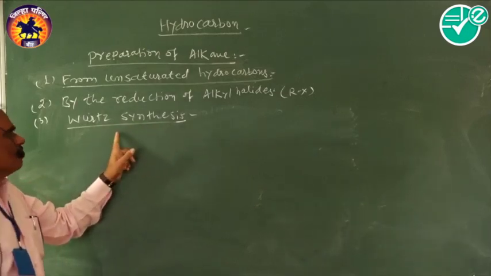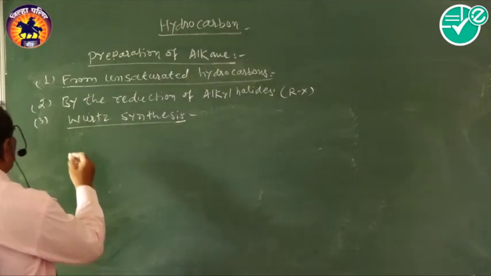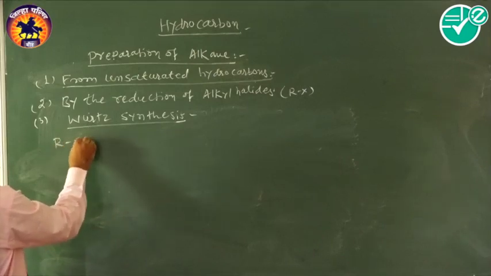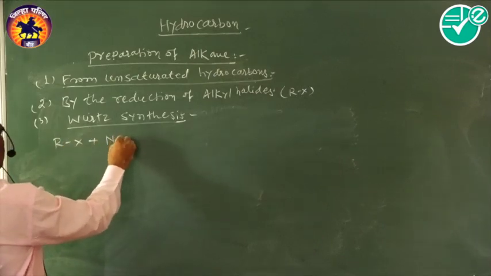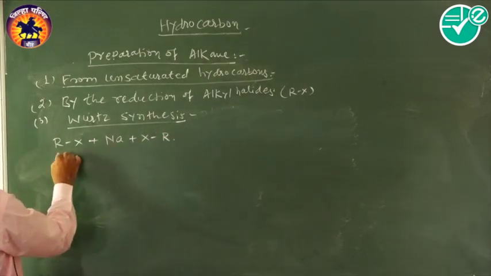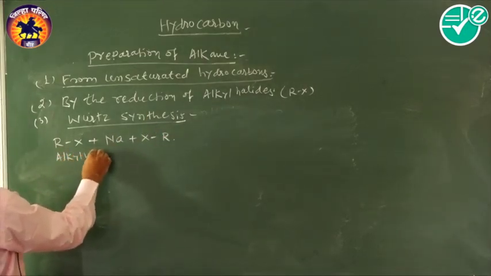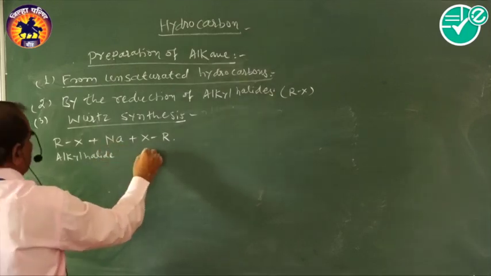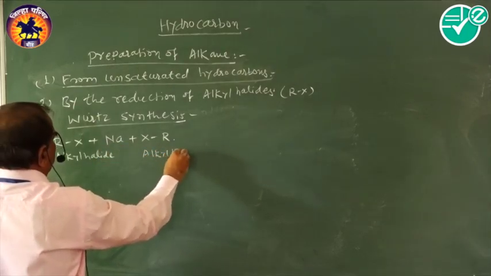This is a preparation method of alkane. We have taken the example as RX plus Na plus XR, that is alkyl halides, alkyl halide, and this is again an alkyl halide.